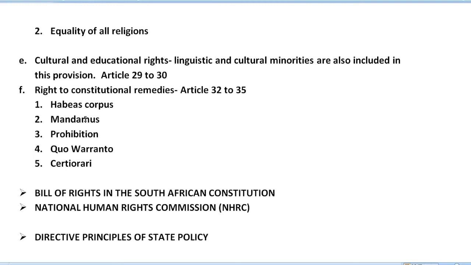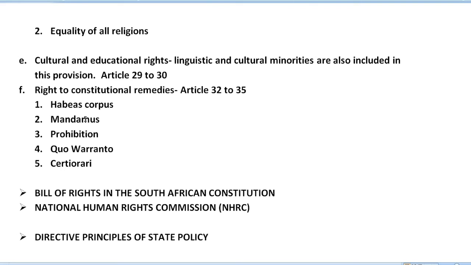So here first we have habeas corpus, second mandamus, third prohibition, fourth quo warranto, and fifth certiorari. Okay, so one by one I am going to explain what these terms mean. First of all, habeas corpus is a kind of writ, and it means that